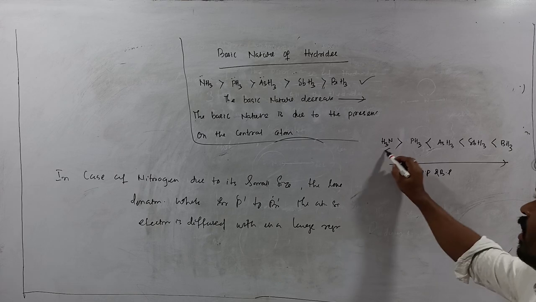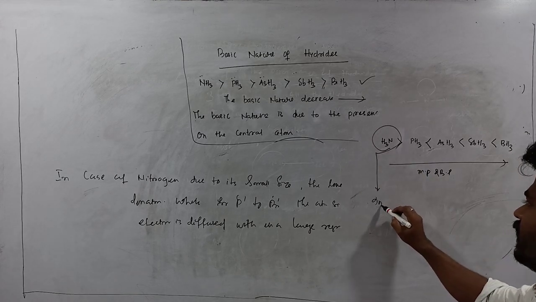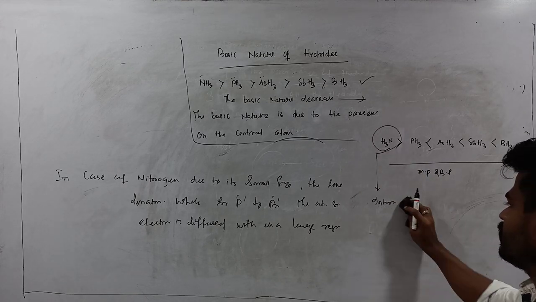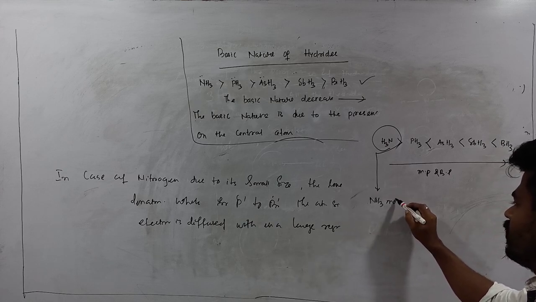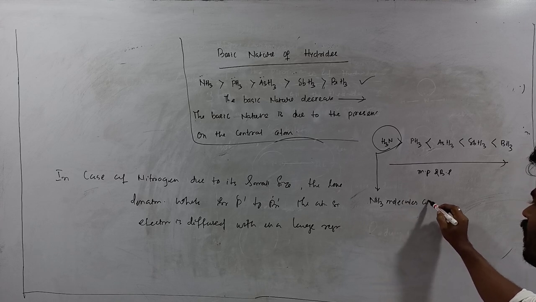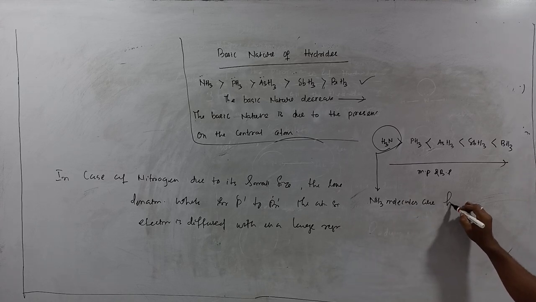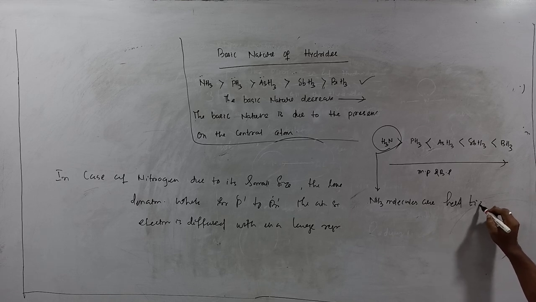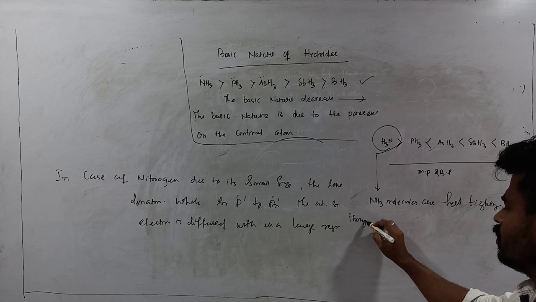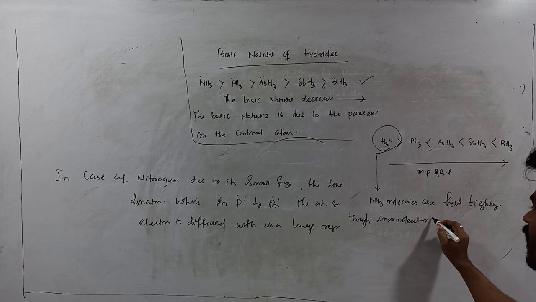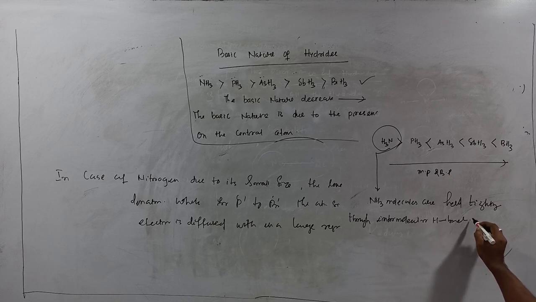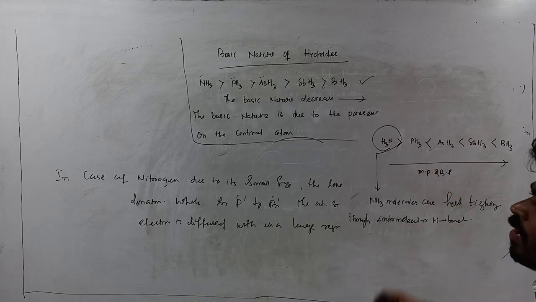Why? Because ammonia molecules, NH3 molecules, are held tightly through intermolecular hydrogen bonds. That's why its melting and boiling point becomes comparatively more than that of phosphine.